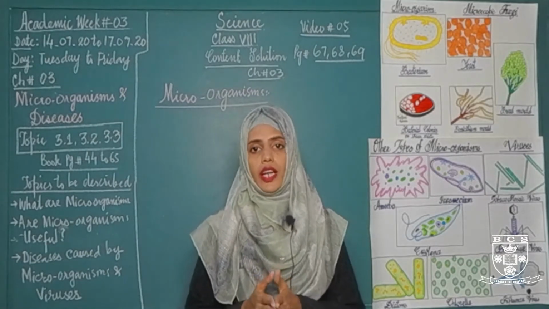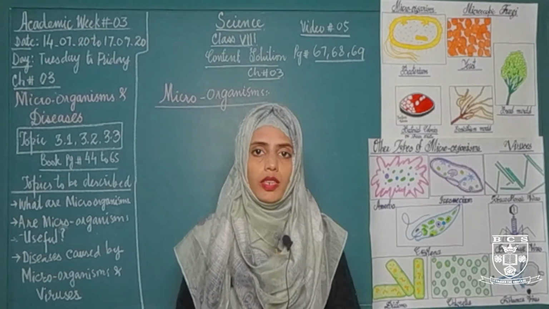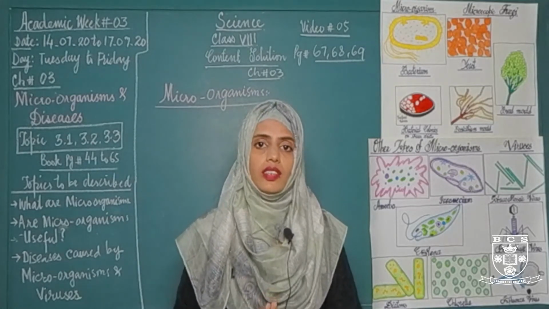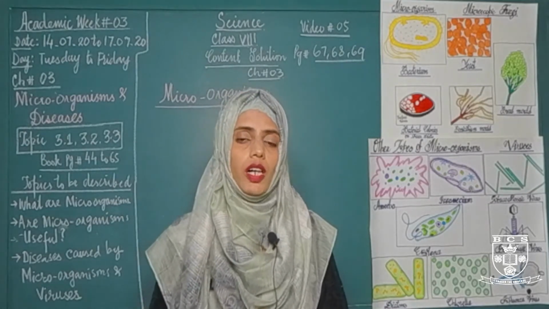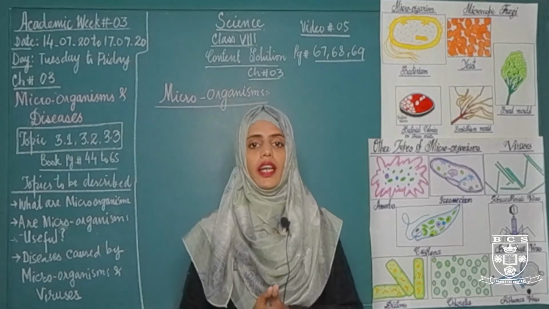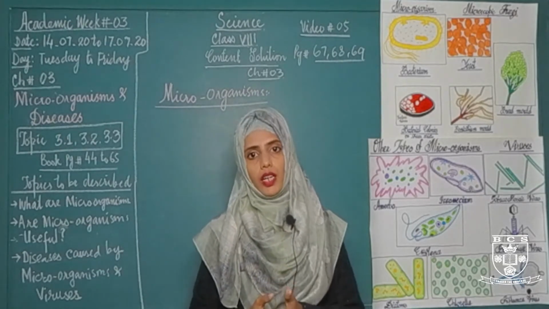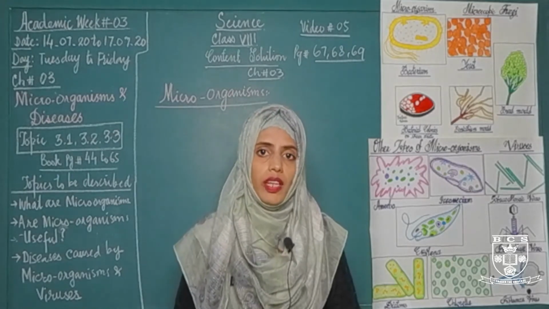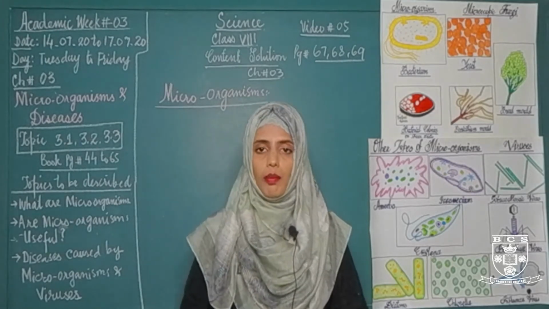These are the organisms which are too much smaller in size that your naked eye cannot see them easily. Such kind of living organisms which are very smaller in size and cannot be seen by the help of your eye, and it needs an instrument to observe them, then these kind of organisms are called microorganisms.